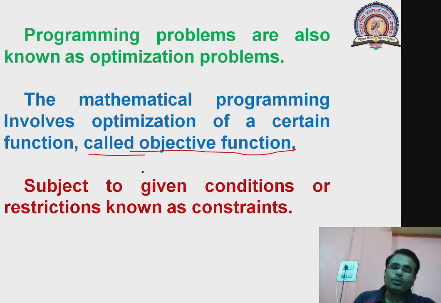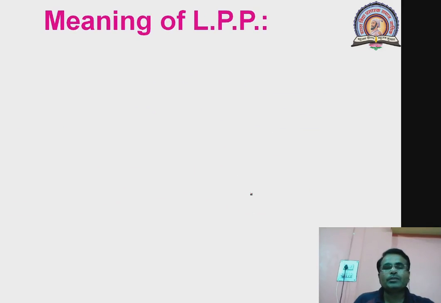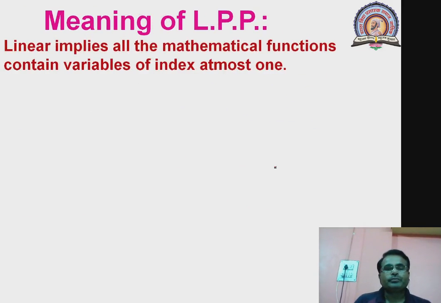But that objective function is always subject to some conditions. There we have seen restrictions were there. Okay, so those restrictions are known as constraints, and they are supported by non-negativity restrictions of variables. Now see what is the meaning of linear programming problem.